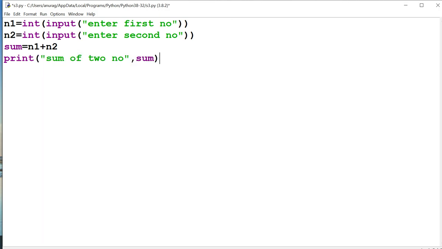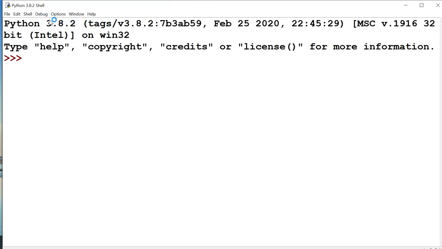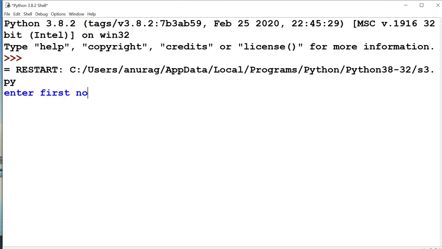So now I want to execute it. So I need to save the changes and I will run it. Now it is asking for the first number, 56, and second number, 23. Now the result is 79 and it's the right answer.